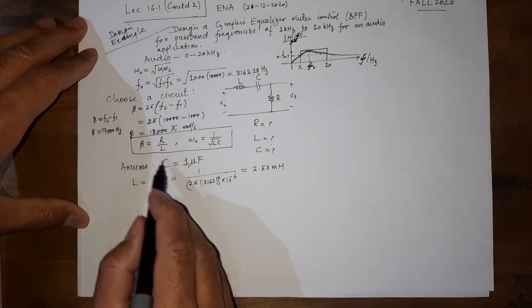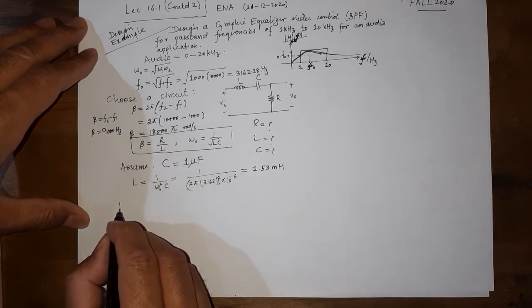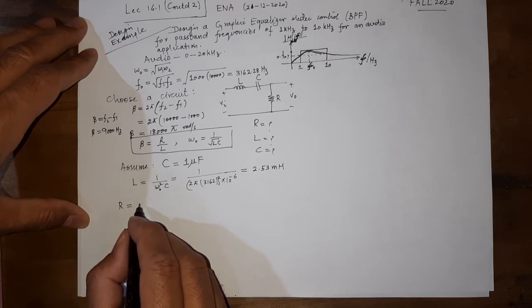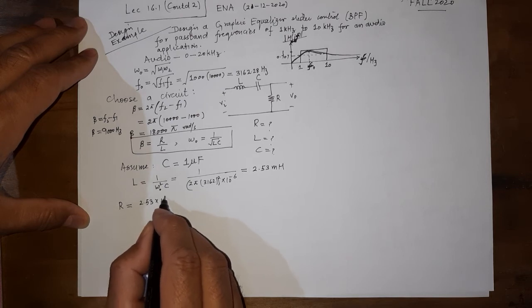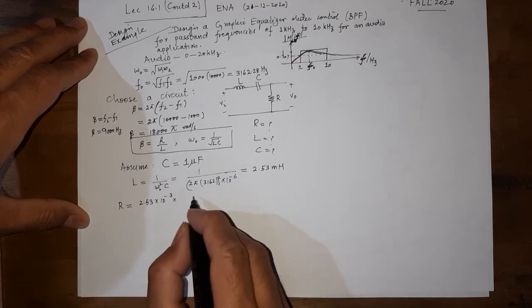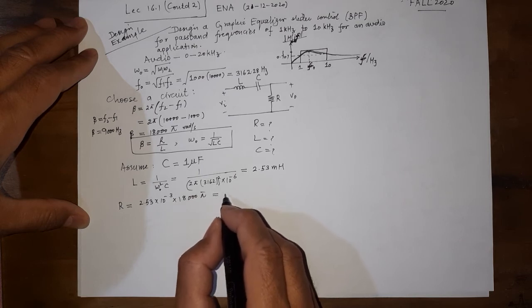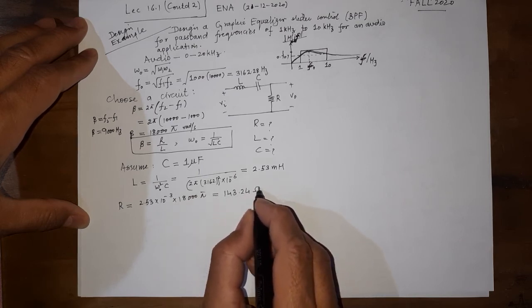And similarly, R can be found from here. R can be found from this L and this beta. So R would be equal to L, 2.53 into 10 raised to power minus 3, into beta, which is 18,000 pi. We can see that this is equal to 143.24 ohm.